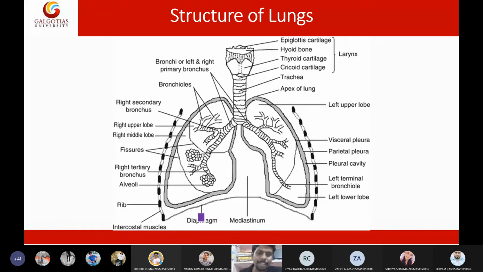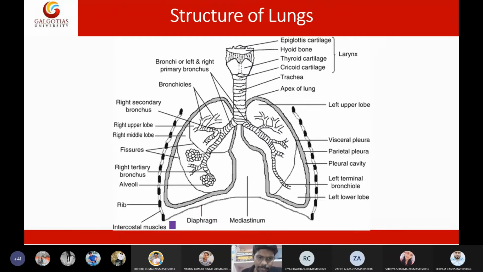Lungs are expanded with the help of an external muscle called the diaphragm. Diaphragm plays a very important role in breathing, in ventilation. It is because of the contraction and relaxation of the diaphragm that the lungs expand and contract.